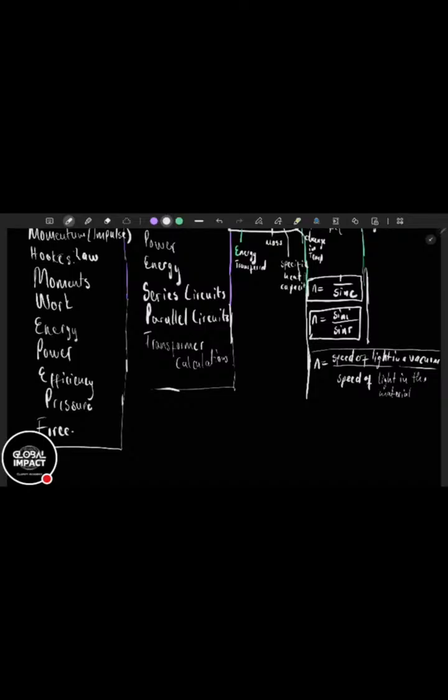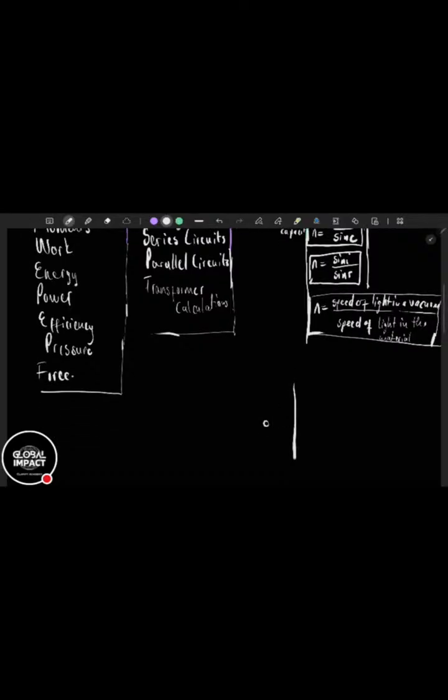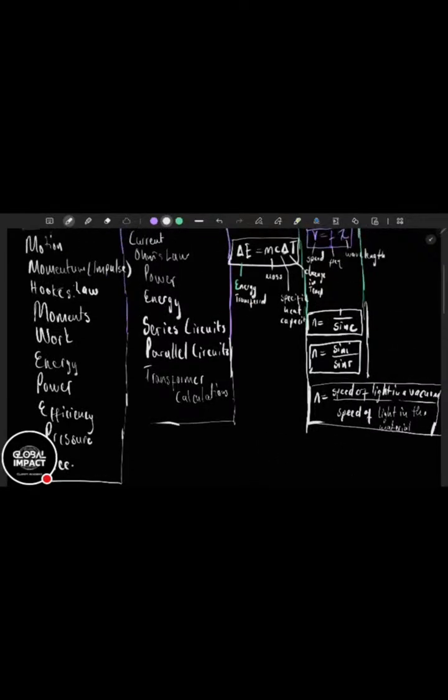Then you get refractive index. Refractive index means how much the wave is going to bend. Waves bend when they pass from one medium to another, from air to water or whatever. If a wave was coming like this, when it gets here, it can bend like this instead of continuing the way it was. So this bending, we want to find out how much it will bend, the refractive index. And here are the ways of getting it.